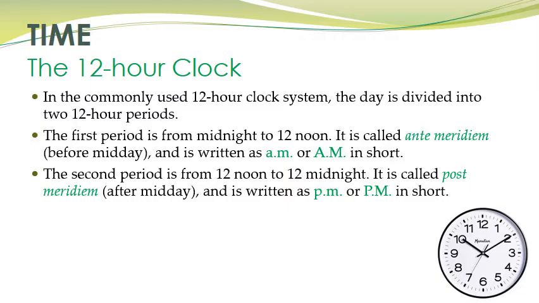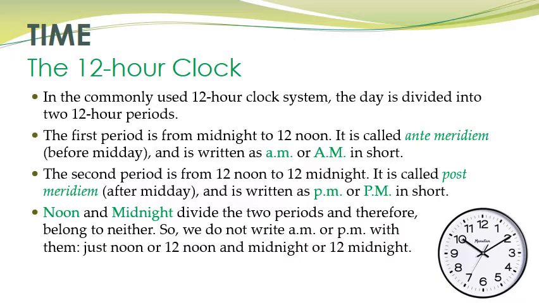It is called post meridiem, means after midday, because it is starting after 12 o'clock at noon. So it is called after midday, and here meridiem means midday, right? And post means after. And it is written as p.m. or P.M. in short, PM, right?